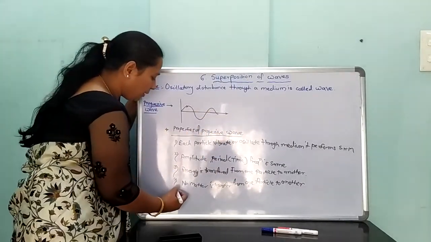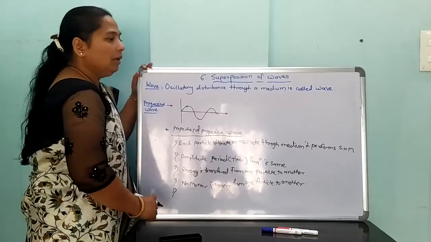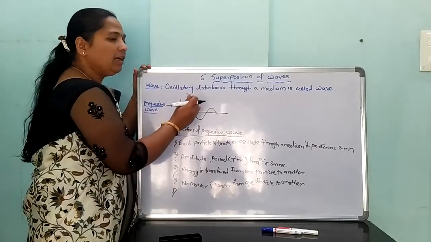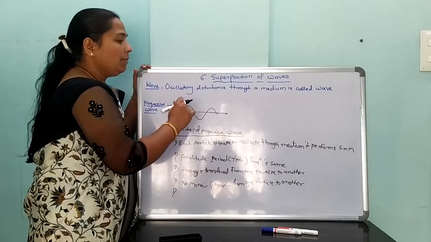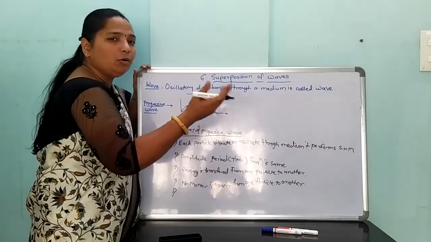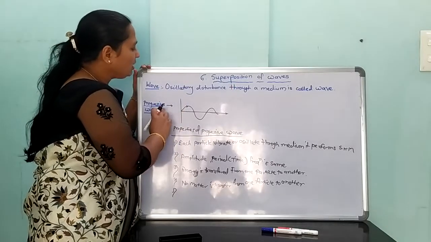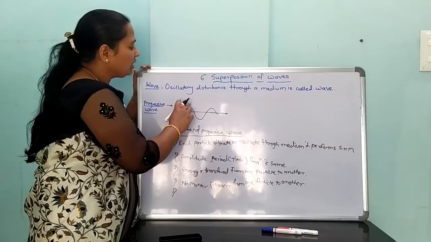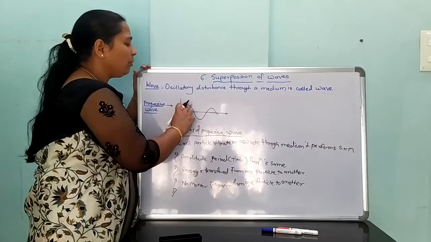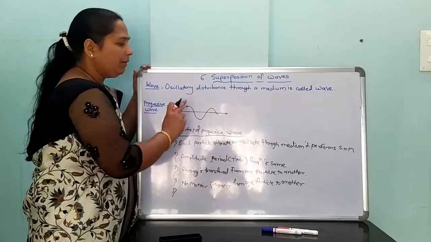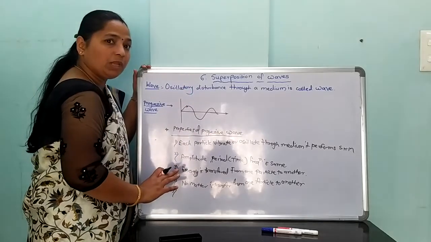And the fifth property: progressive wave means mechanical waves, and mechanical waves means transverse or longitudinal waveform. Both transverse as well as longitudinal waves can propagate through solid, liquid and gases.